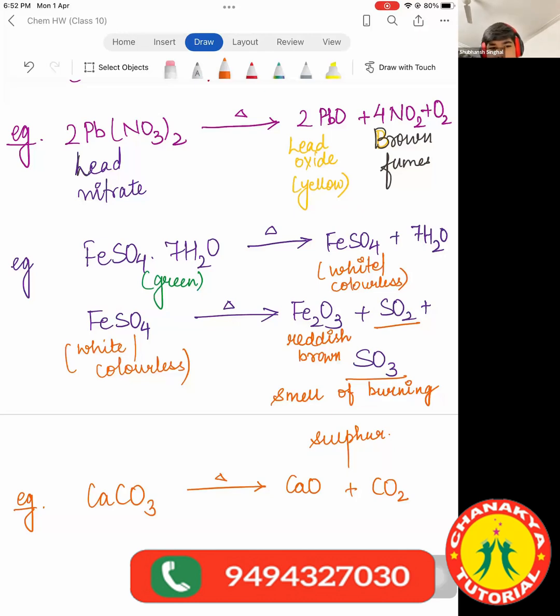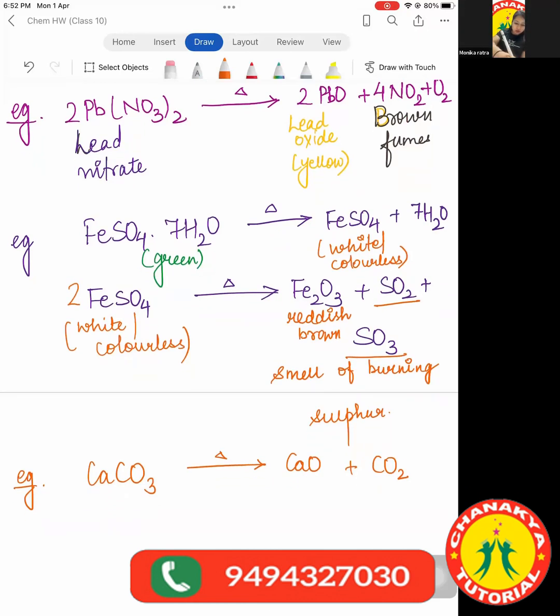Ma'am, what's the name of FeSO4.7H2O? What does it mean? Yes, the name and the meaning. Okay. I'll find some space and write. The name is ferrous sulfate heptahydrate. 7 means heptahydrate, for water, and it is green in color.